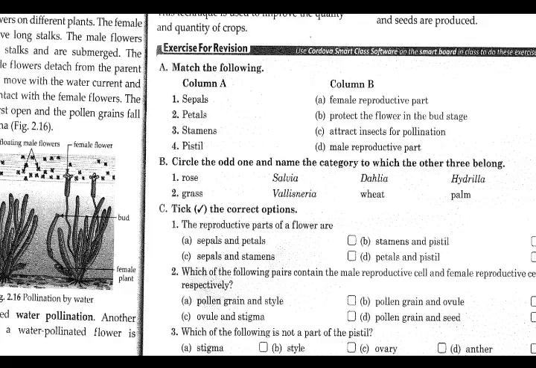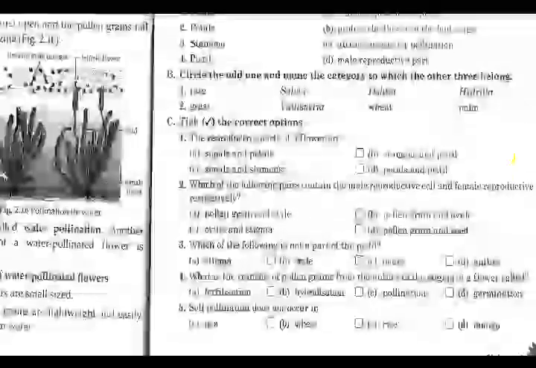Next is grass, Vallisneria, wheat and palm. This Vallisneria is the odd one out, and in the first one it is hydrilla which is the odd one out. Vallisneria is again the plant whose flowers are pollinated by water, and the rest are plants whose flowers are pollinated by wind. And tick the correct option.